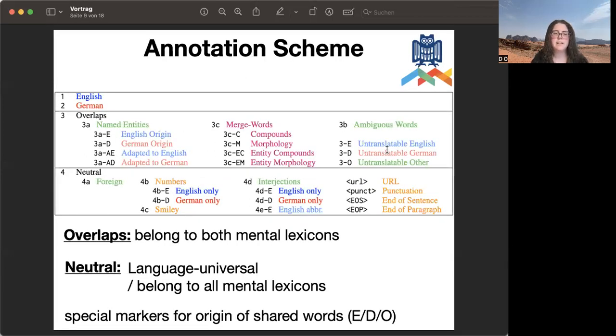So this is our annotation scheme. And we have several different types of classes for overlaps, which are words that belong to both mental lexicons. And we also have several different classes for tokens that are language universal or that belong to all mental lexicons. And we use special markers to indicate the origin of words. Like, for example, here you can see that we have E, D, and O for the different origins.